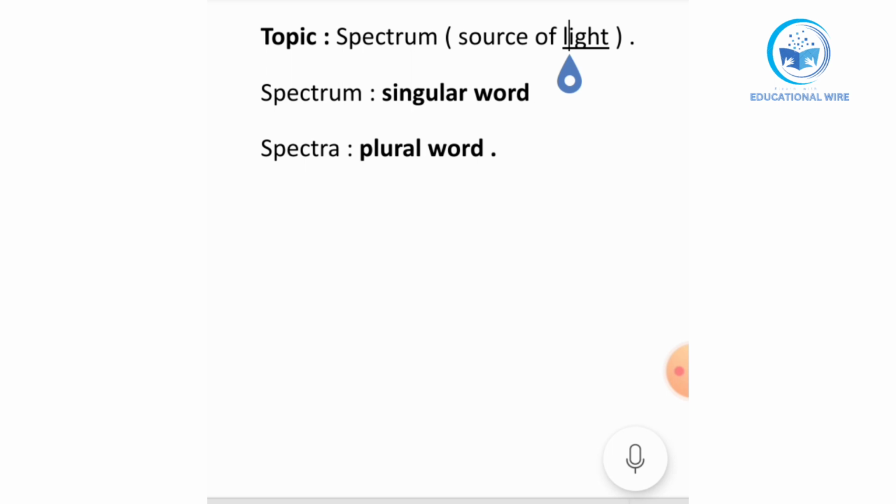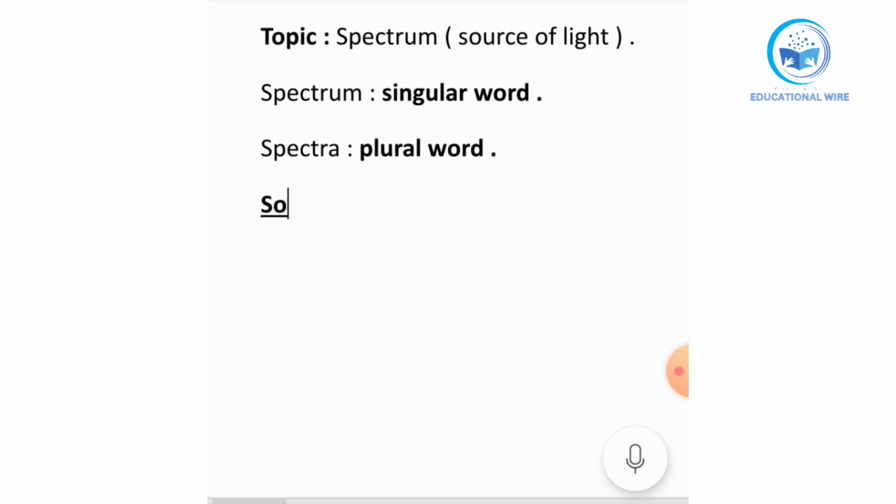Likewise, we have done in our previous classes, in level 9 matric, we just learned the definition: dispersion of light, where a light wave passes out and produces seven colors that reflect from the prism. That's all that happens in the spectrum. But now we will learn about it deeply, we will go in depth on the spectrum. Talking about the spectrum, there is a source of light to produce these seven colors.